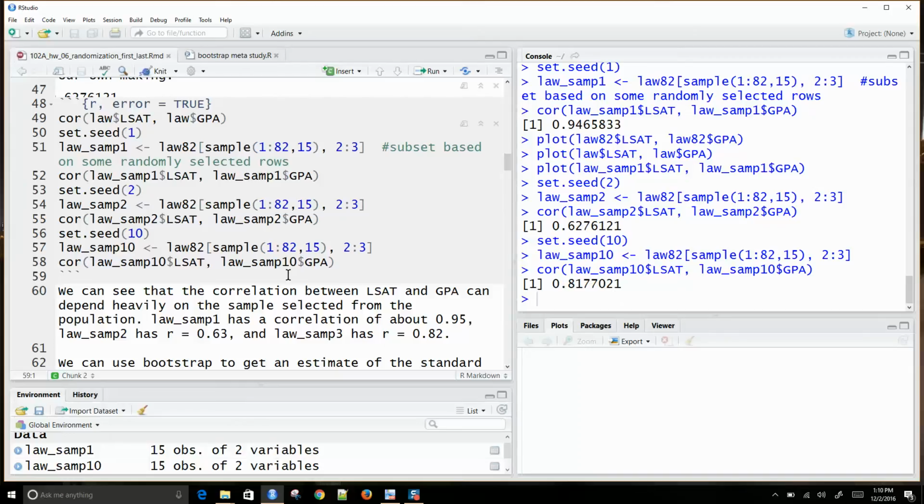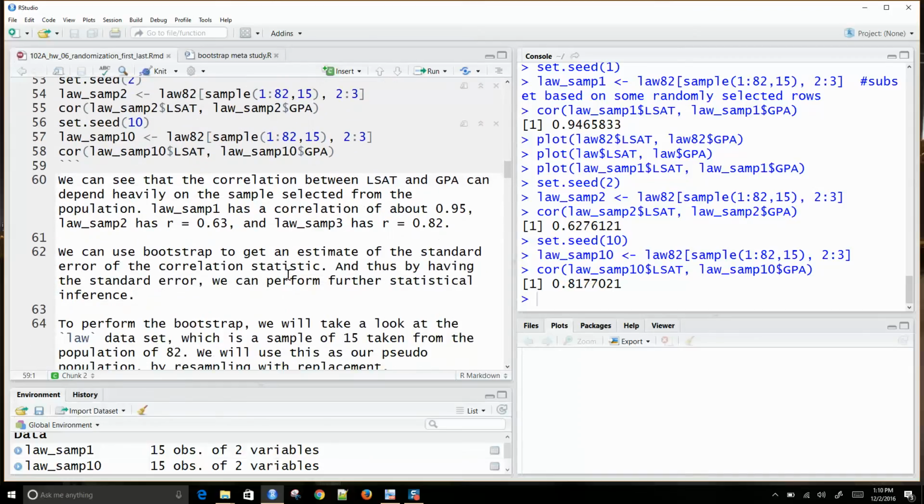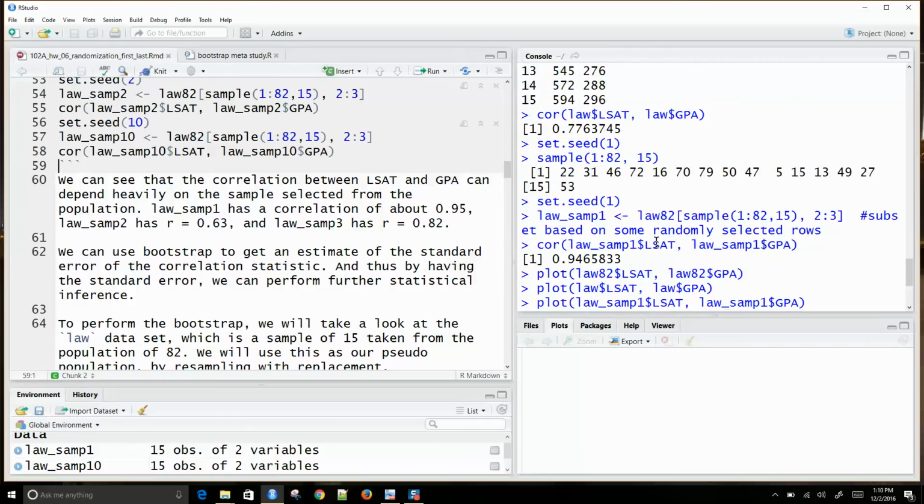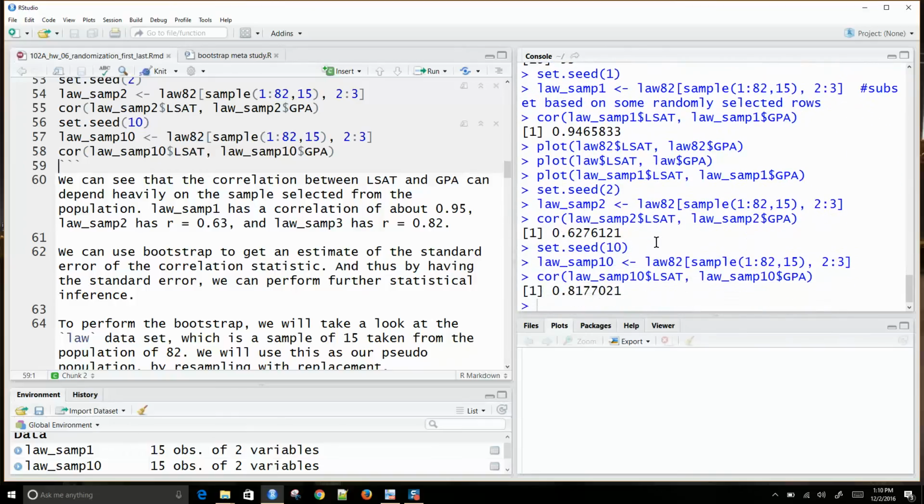And so what we can do is kind of a meta study to see how different samples from the population would affect our values here, okay? In general, when we're dealing with something like this, probably the value we're curious about would be the standard error, okay?